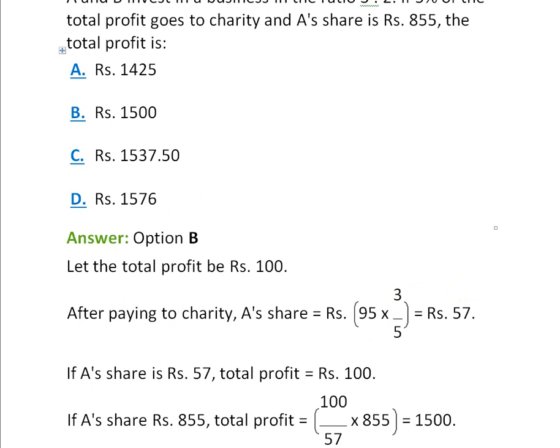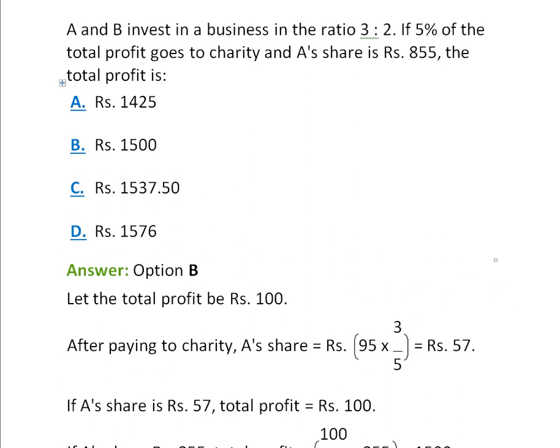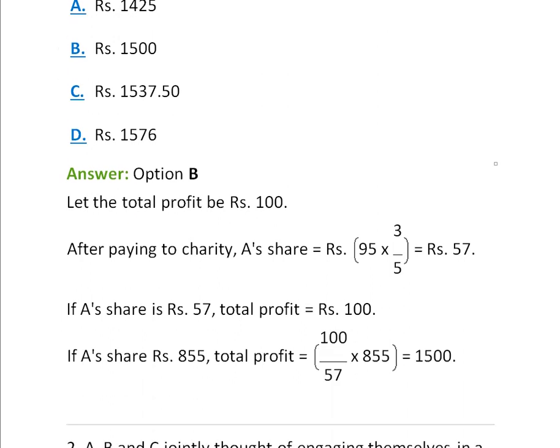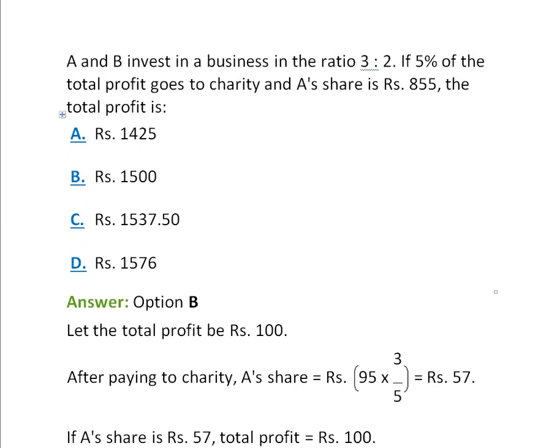Now we will go through the question. The question is already saying that A's share is rupees 855. So we know that A's share is 855. So what will be the total profit? The total profit will be equal to 100 divided by 57 into 855, which will be equal to 1500 rupees. I hope you are clear with the question.